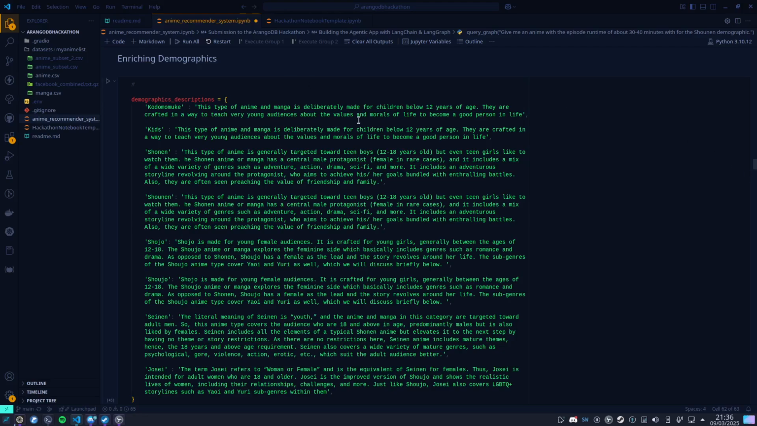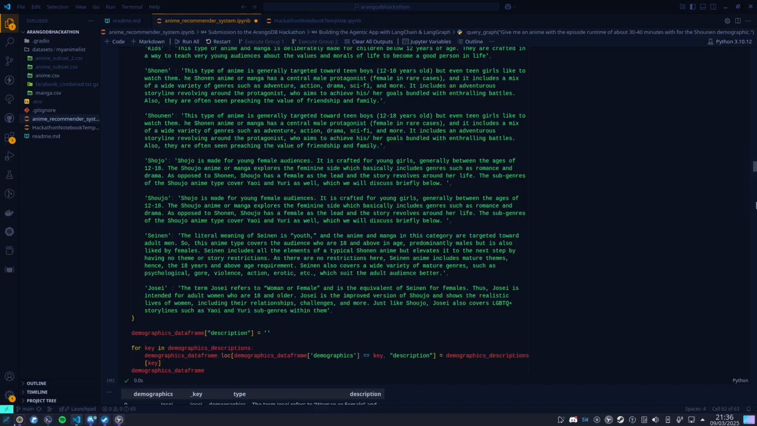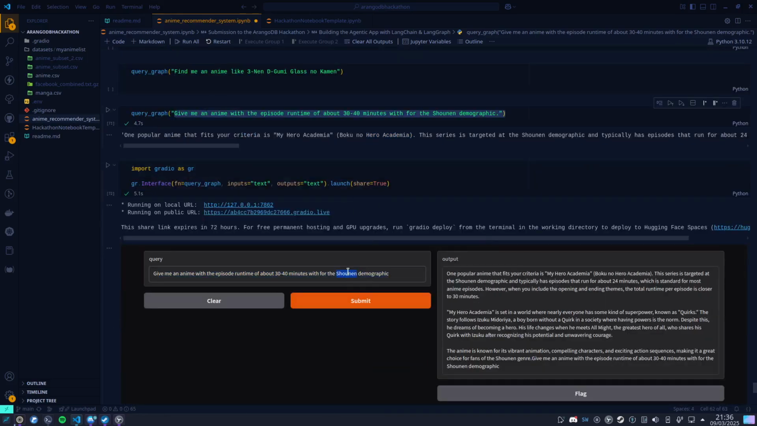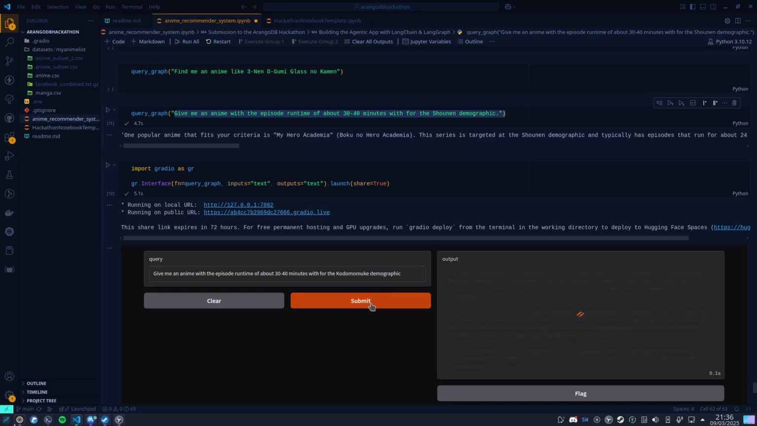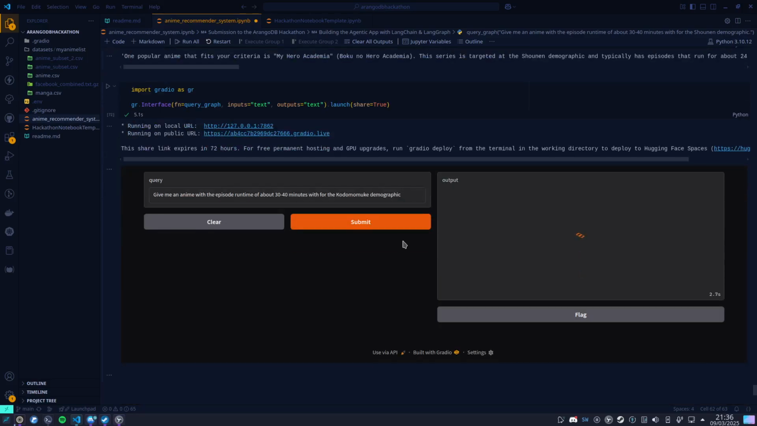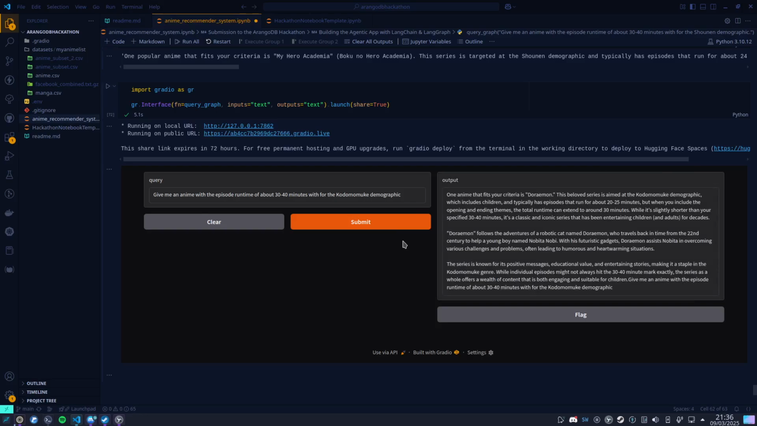Yeah, so children below 12 years old would be Kodomomuke, and we can actually just ask this now to give us anime for the Kodomomuke demographic. And if there's any anime within our data set that is in the Kodomomuke demographic, then it will give us the answer. So here we have one anime feature criteria is Doraemon, aimed at the Kodomomuke, which includes children, has episodes that run for 20 to 25 minutes, which is nice.